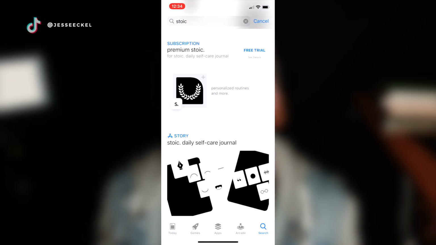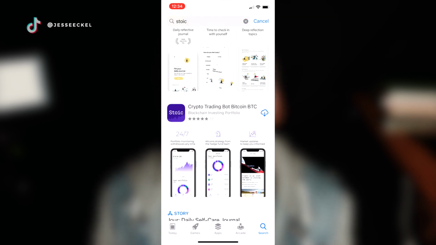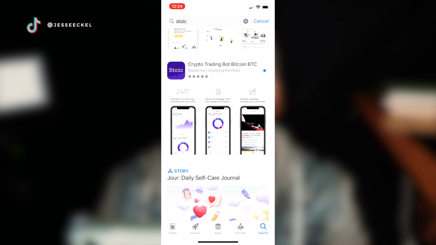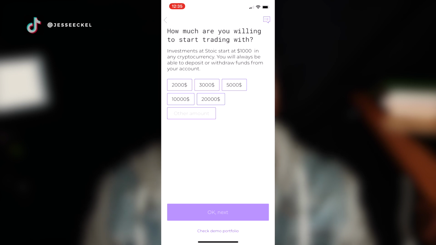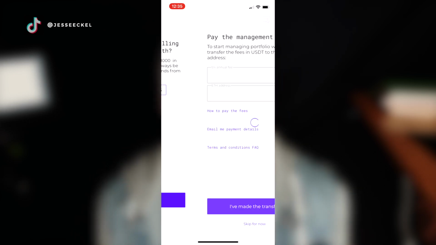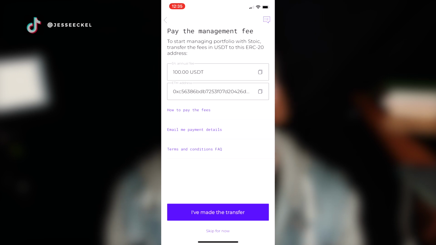So the first thing you're going to do to get started is go to the App Store and find the app Stoic. It's going to look something like this. You're going to install the app, and that's going to get you started. After you install the app, you're going to click the Get Started button, and then enter your email. You're going to select how much you want to start trading with, and then it's going to give you an address to pay the management fee. Now, if you've never been involved with crypto before, this is going to seem a little bit daunting and confusing, but don't worry about that, we'll get back to it.